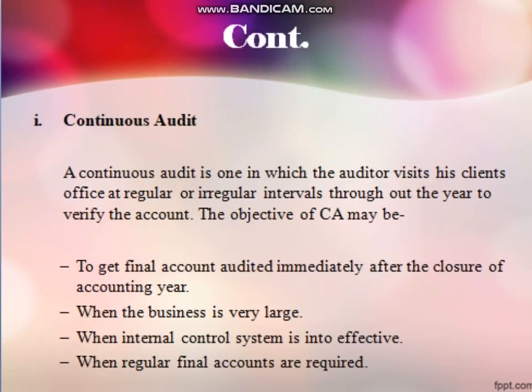So continuous audit means an audit in which the auditor visits the client's office in a regular manner or at irregular intervals of time throughout the year to verify the accounts. If auditing is done continuously, then we call it continuous audit. The main aim of continuous audit is to get the accounts audited immediately after the closing of the accounting year, and it is also done in a very large business organization to make the auditing work easier, and to make the internal control system more effective.